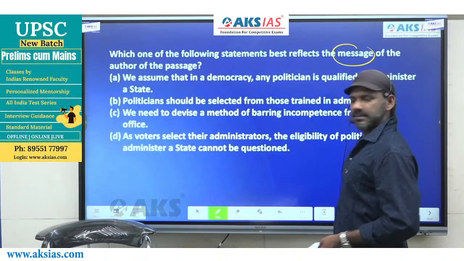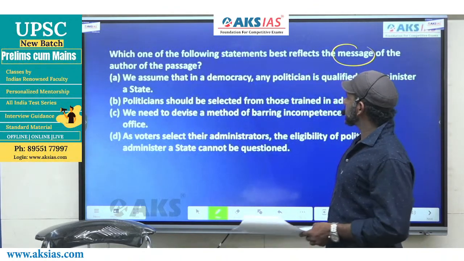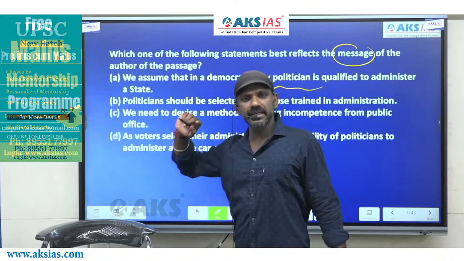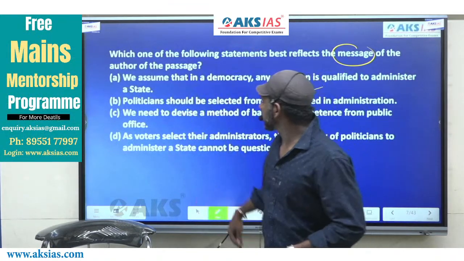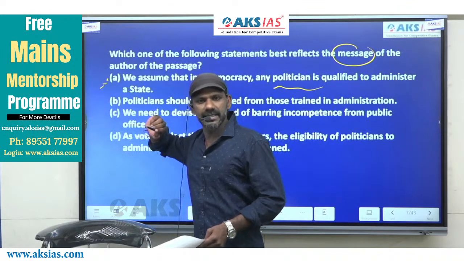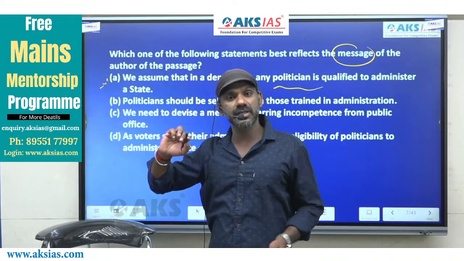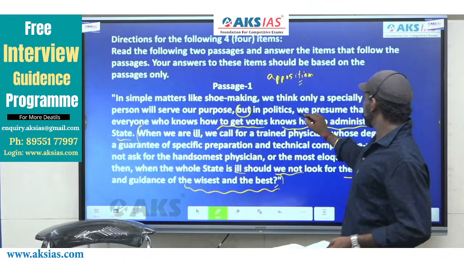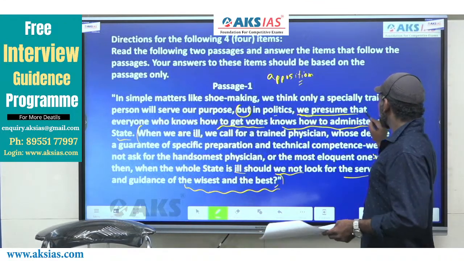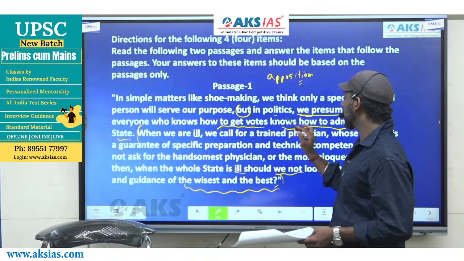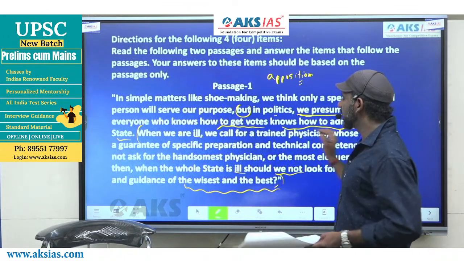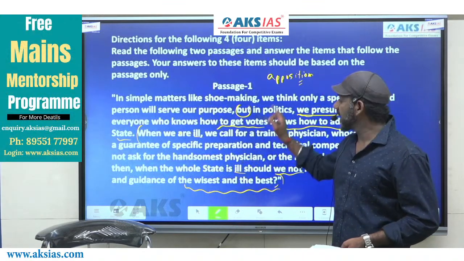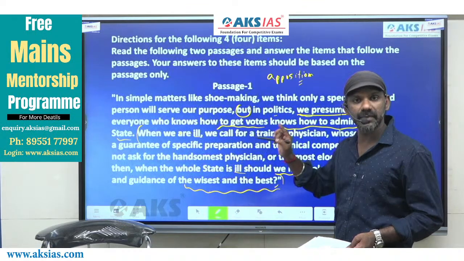We assume that it must be positively judged. Option A: We assume that in a democracy, any politician is qualified to administer a state. Option A is negatively charged, so undoubtedly it cannot be the message conveyed by the author. It is given there very clearly in the paragraph: in politics, we presume that everyone who knows how to get votes knows how to administer a state. It is given in the paragraph, but it is not talked about in the last part, and this is not the message conveyed by the author.